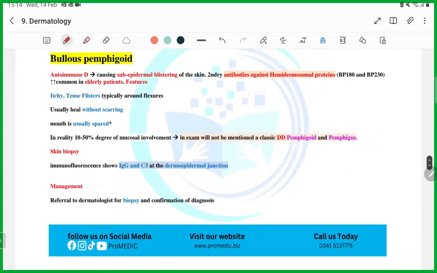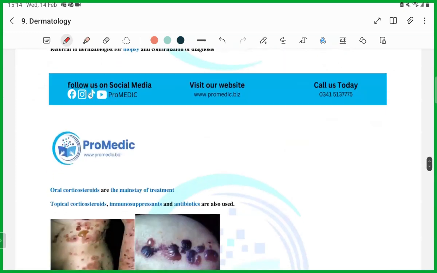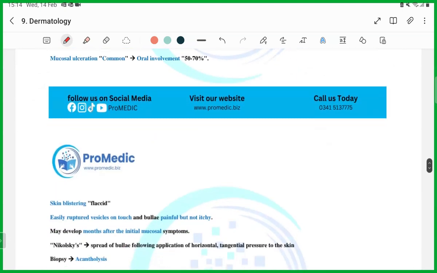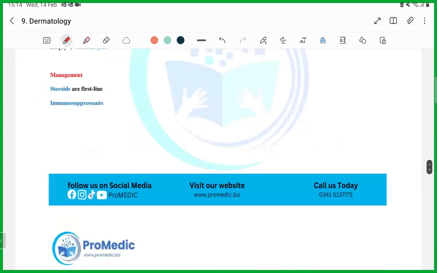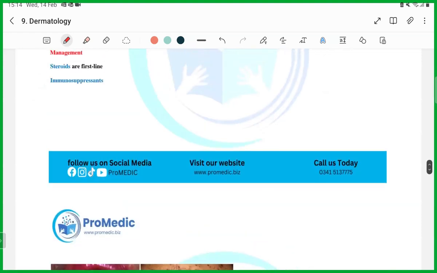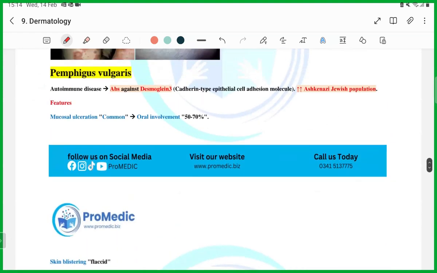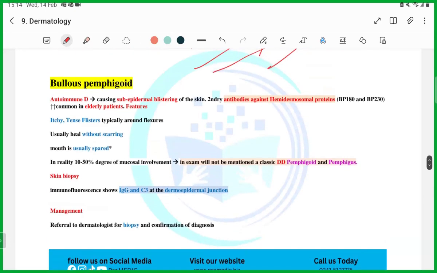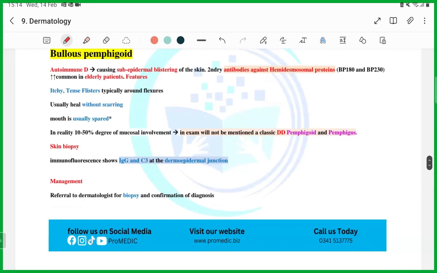Okay. Next topic is bullous pemphigoid, guys. Bullous pemphigoid and pemphigus vulgaris are among the most important topics in dermatology, because they are confusing. There are some differences between them. You have to remember, and you should know how things go in this. So focus on those things, guys. How will you get a question?